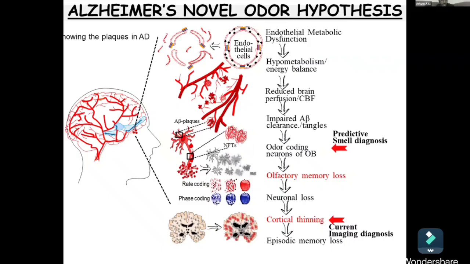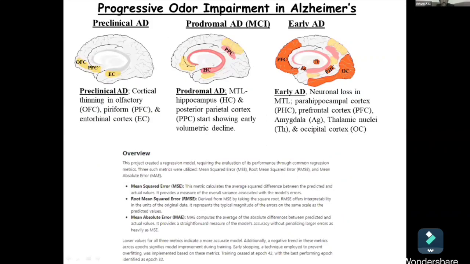And that leads to a gradual decline or deficit in the olfactory sensory neurons within the orbitofrontal, piriform, and entorhinal cortical brain regions. From there, it then spreads to the parahippocampal gyrus, and the posterior parietal cortex in prodromal Alzheimer's disease, and then to the prefrontal cortex, the amygdala, thalamic nuclei, and occipital cortex in early Alzheimer's disease when the patients start complaining about the loss in episodic memory. However, diagnosis at this stage becomes too late to treat Alzheimer's disease.